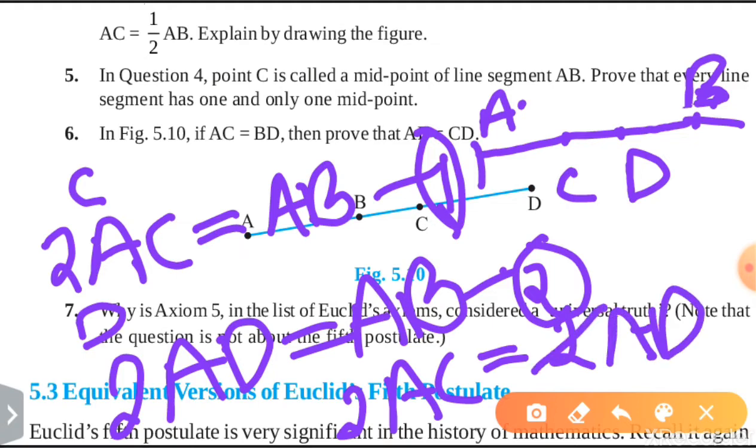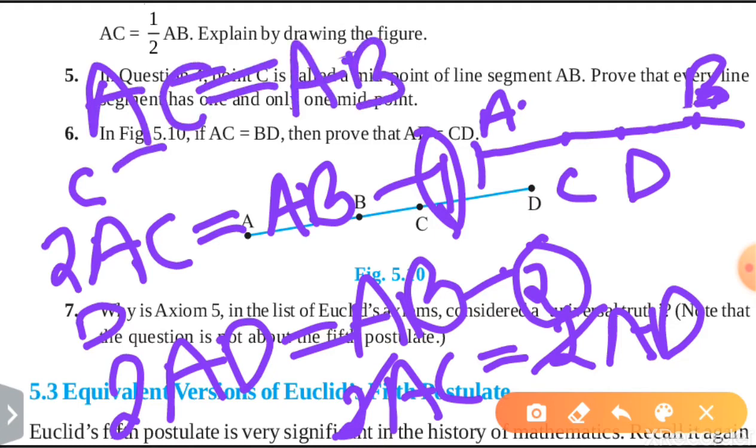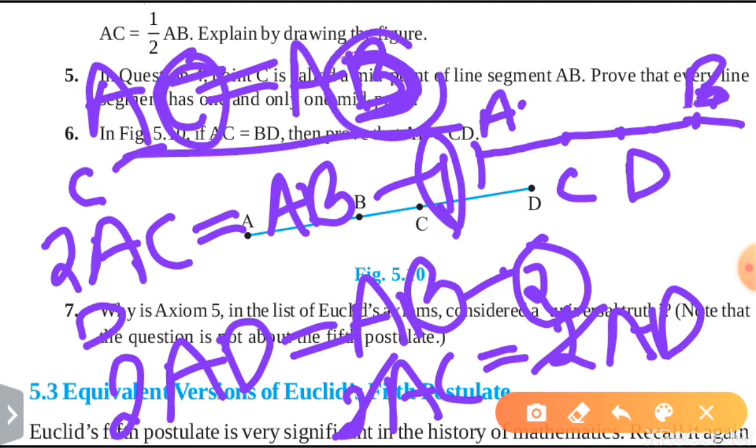The 2 will cancel the second 2, then we will get AC equal to AD. This condition is only possible when C and D are the same point. So a line segment has one and only one midpoint.